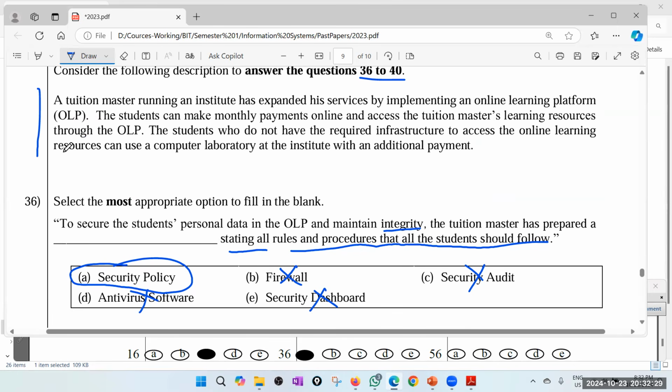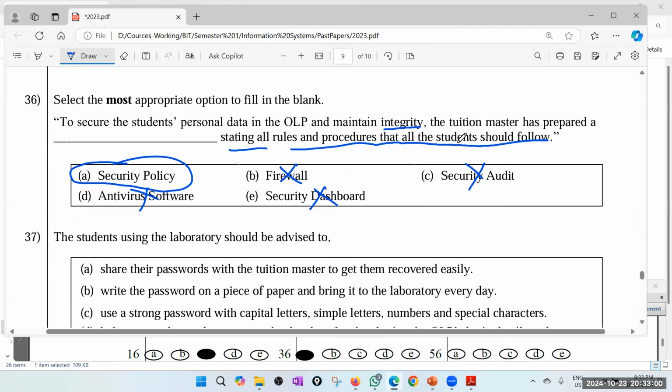A tuition master running an institute has expanded its services by implementing an online learning platform. The student can make monthly payment online and access the tuition master's learning resources through OLP. The students who do not have the required infrastructure to access the online learning resources can use the computer laboratory at the institute with an additional payment. Right, so that is the scenario, okay? Right, now let's do the second one.